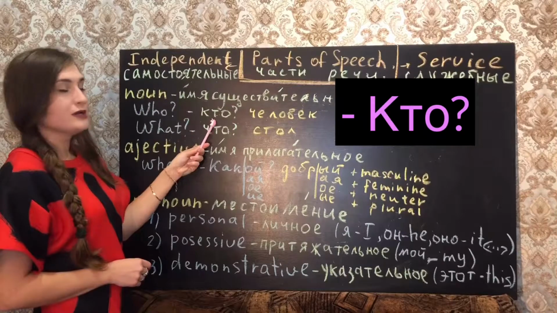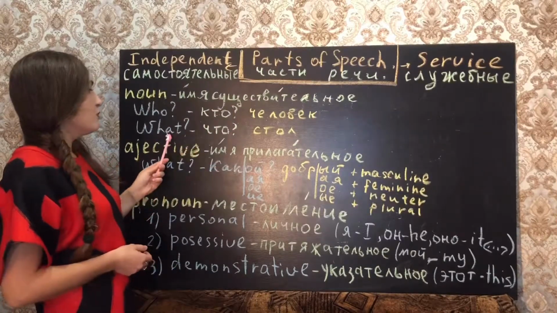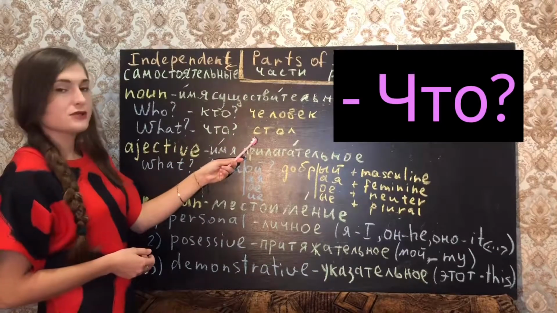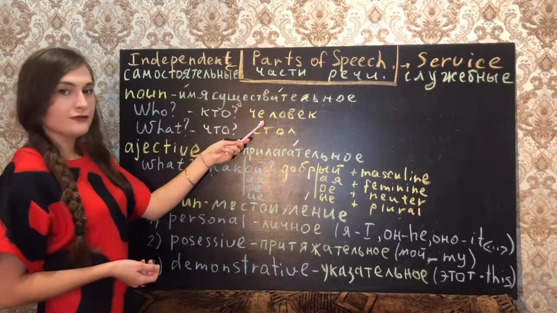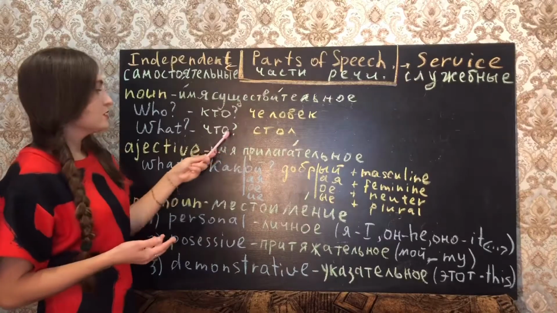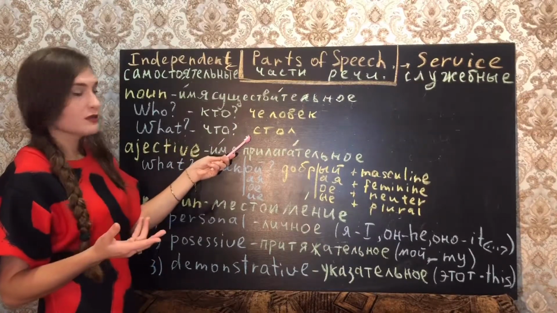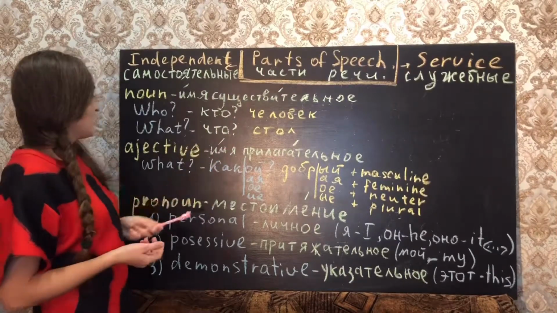For example, человек, a human, man. What? Что? For example, стол. Кто is for alive, for a person or an animal. Что is for not alive, for something. So, кто for somebody, что for something.